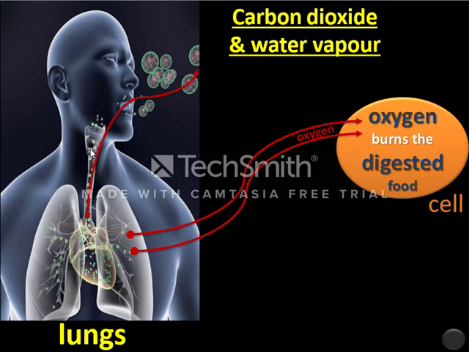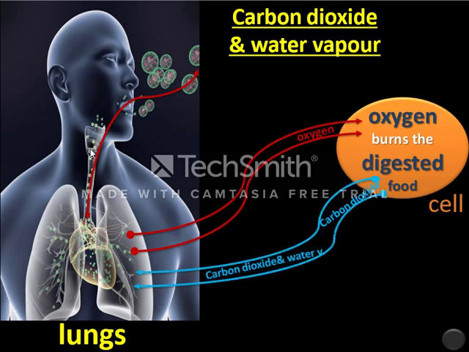As a result of this burning, carbon dioxide and water vapor are formed. Then the blood takes this carbon dioxide and water vapor back to the lungs, and the lungs get the carbon dioxide and water vapor out of your body during our exhalation.